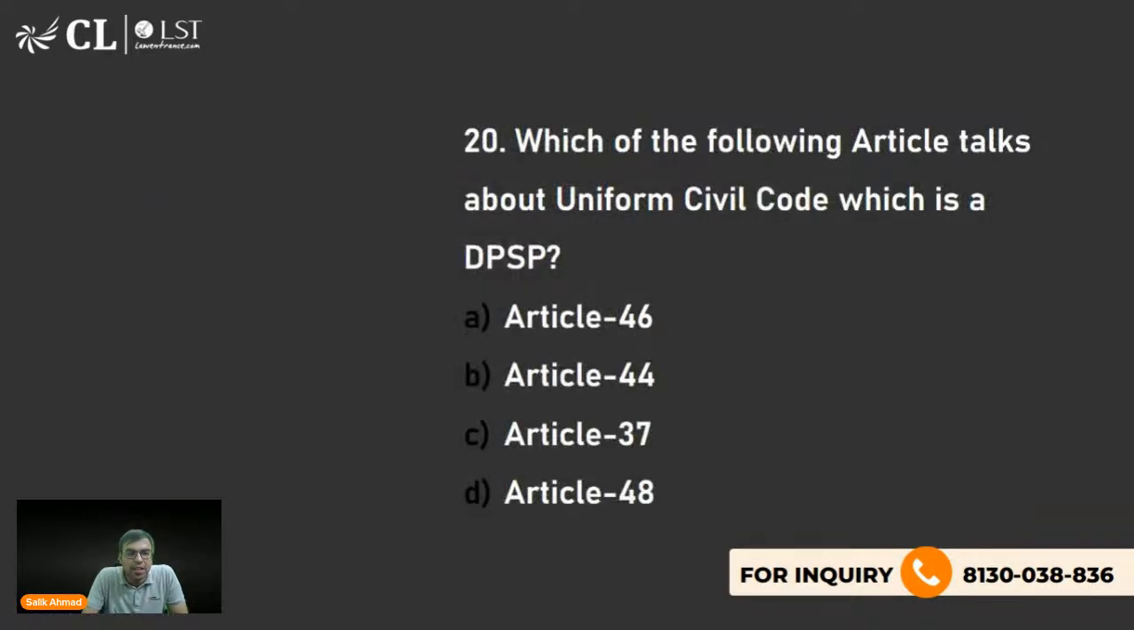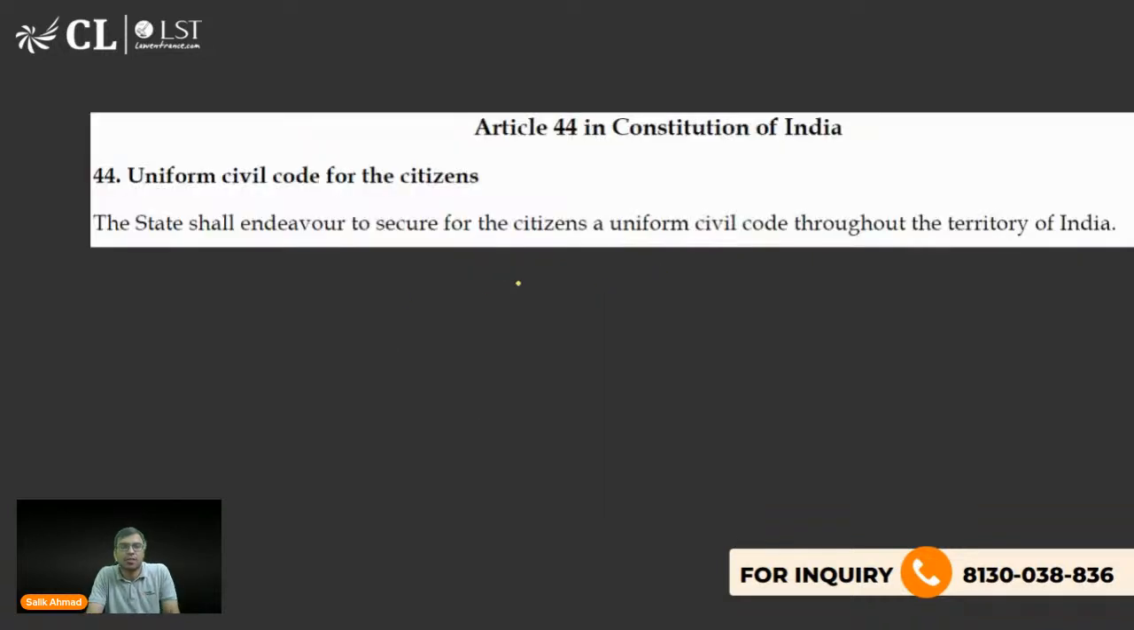The next one is, which of the following articles talks about the uniform civil code? Yes, Ayush, Mishika, Dhruv, you are right. Article 44 talks about the uniform civil code: the State shall endeavor to secure for the citizens a uniform civil code throughout the territory of India. So B is the right answer.